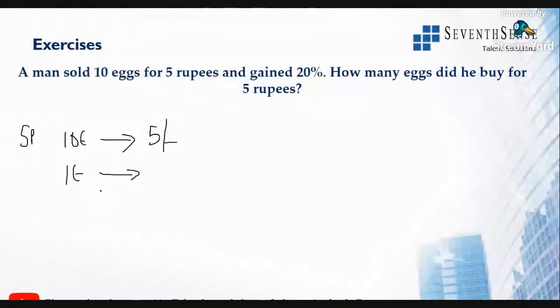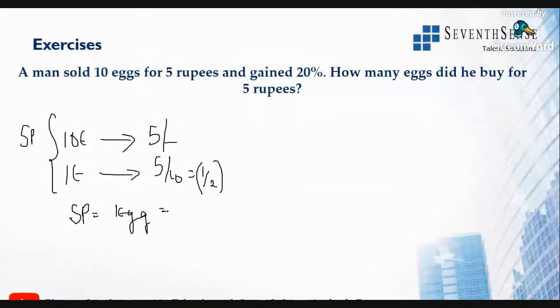Kavya, can you answer? If 10 eggs is 5 rupees, what is the selling price of 1 egg? So considering that, I will explain. It will be 5 by 10, which is 1 by 2. All right, 50 paise. 1 egg selling price is 50 paise. So now I got selling price of 1 egg, which is 0.5. The profit is 20%. Then what is the cost price of that 1 egg?